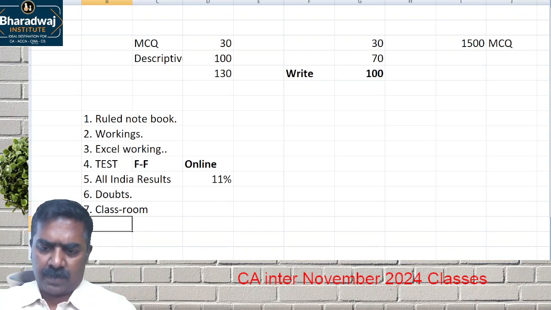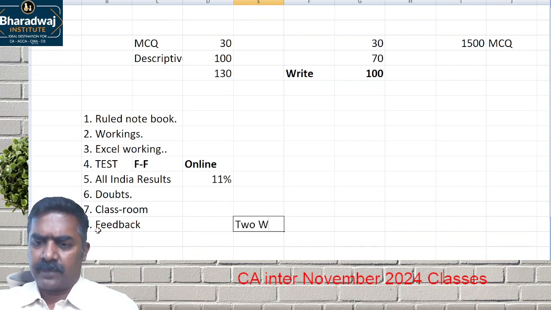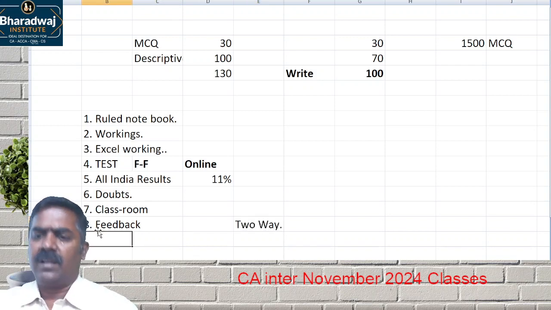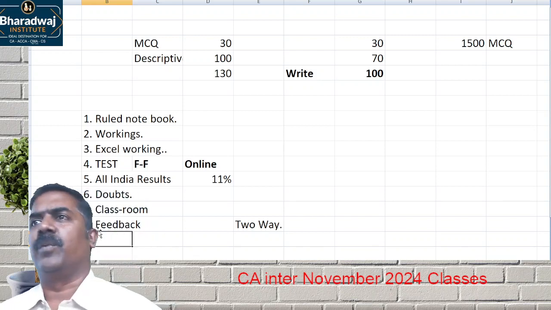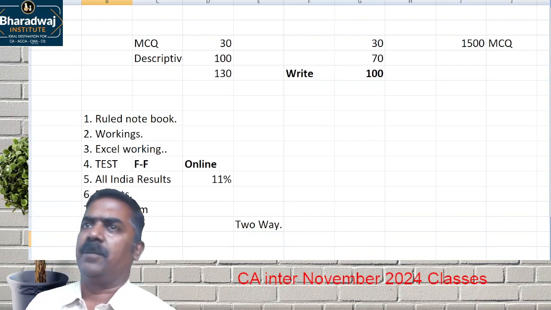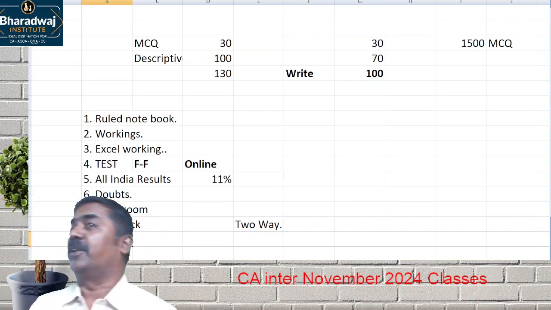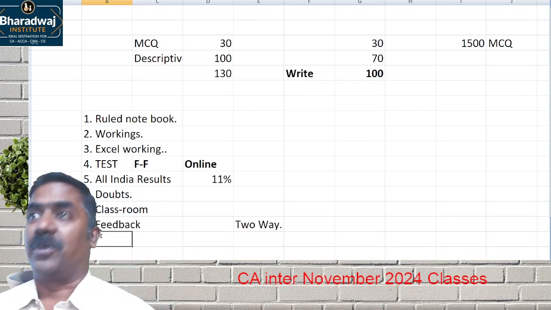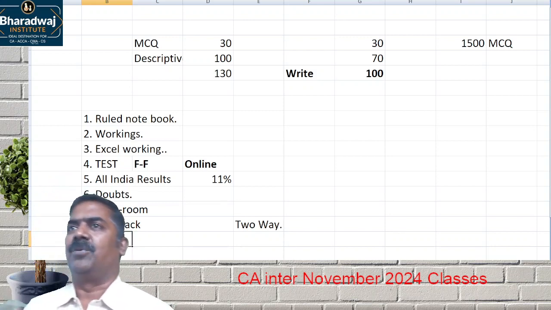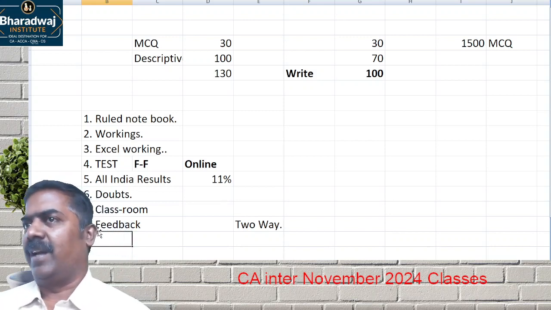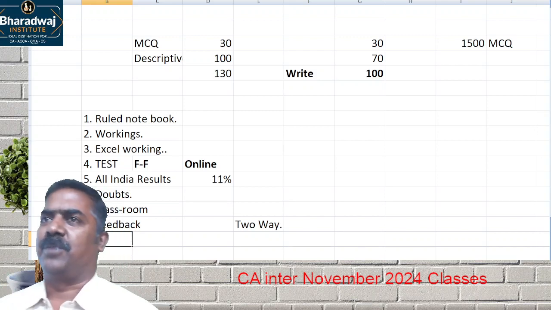And most important is feedback. Feedback will be two-way. If you are not doing well, I'll call you and tell you personally that you are not doing well. You must improve your learning process. Take it in the right spirit. I'm not talking about you as a person; I'm talking only about your performance. There's nothing personal that I have against X or Y. I will talk to you based on your classroom performance.